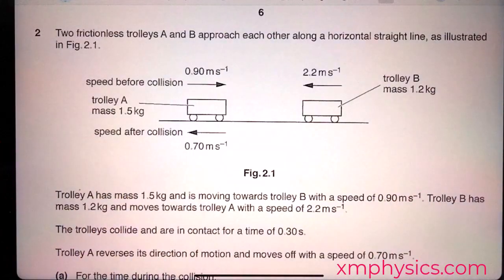Hello, in this video I'm going to explain 2017 paper 3 question 2. This looks like a standard collision problem. Let's get started. Part A.